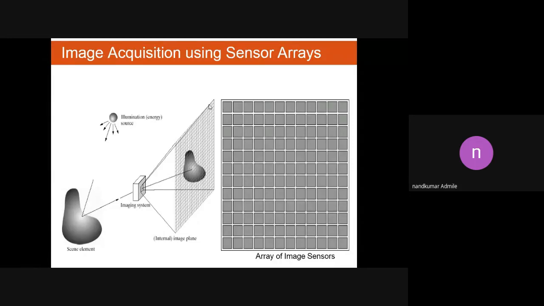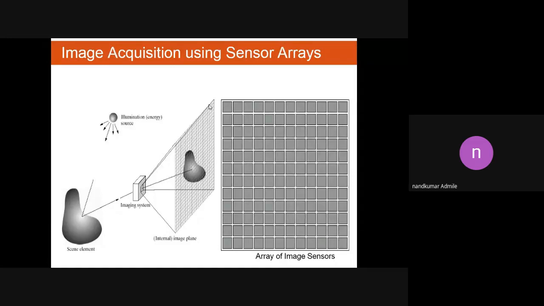As we compare the second method and the third method, the single sensor strip consists of more than 4,000 sensors, and as we use a number of strips to form an array, the number of sensors is also increased. So by using this method, we can capture the total part of the image.